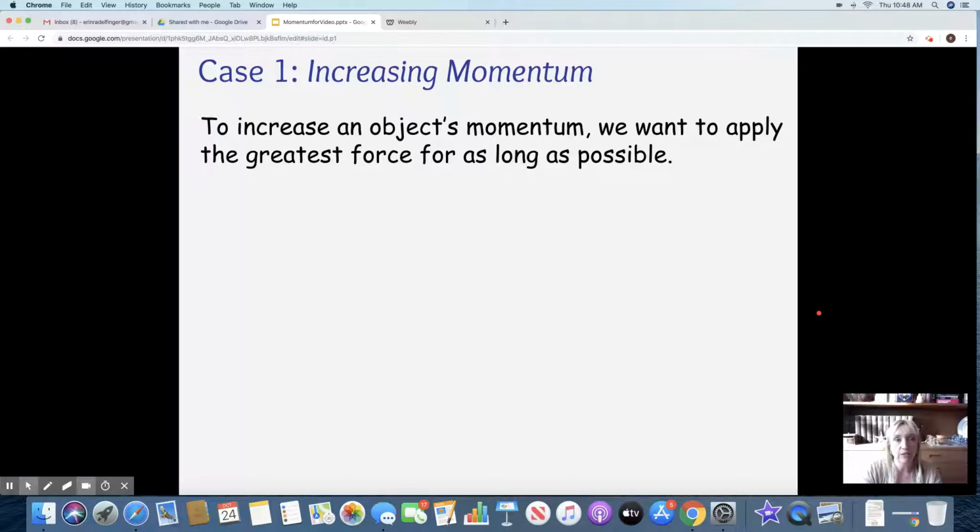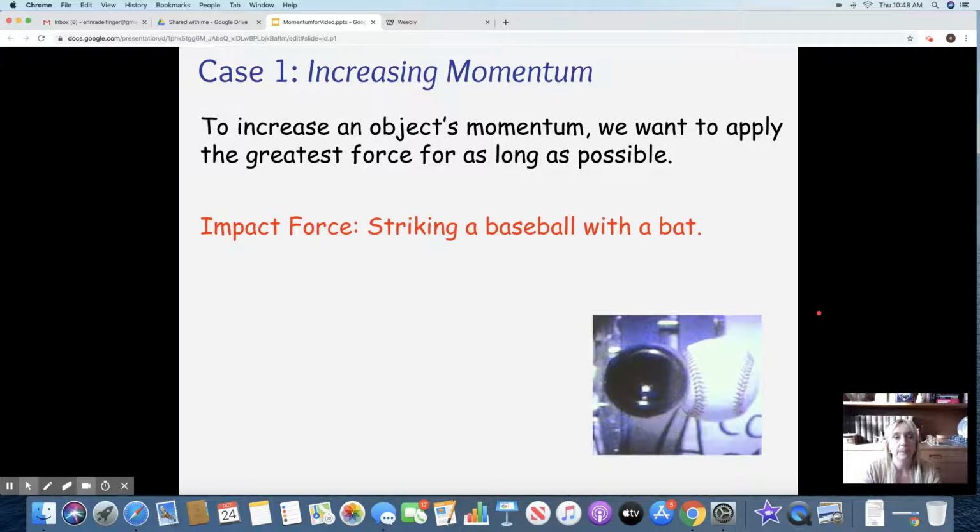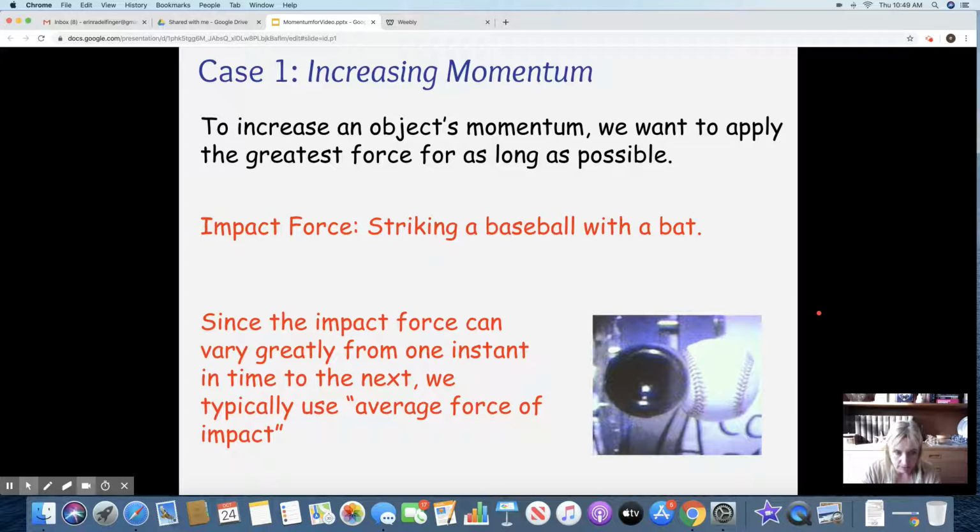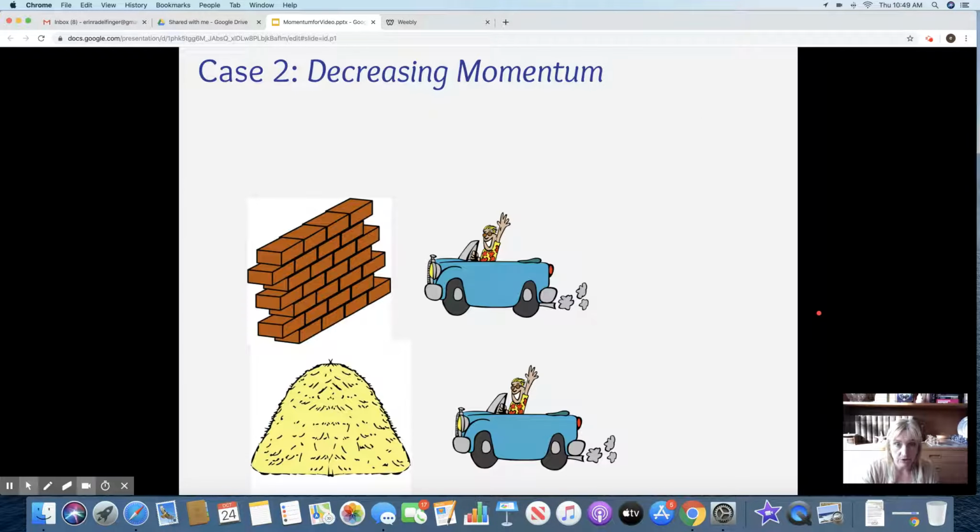Okay, so increasing momentum. To increase an object's momentum, we apply a greater force for as long as possible. All right, so how do we apply that? Well, if you're striking a baseball with a bat, you want to apply a large force for as long as possible. All right, and then they're going to talk about, well, we usually do an average force because the force is going to vary slightly through that application. So we won't do any complicated calculations with that.